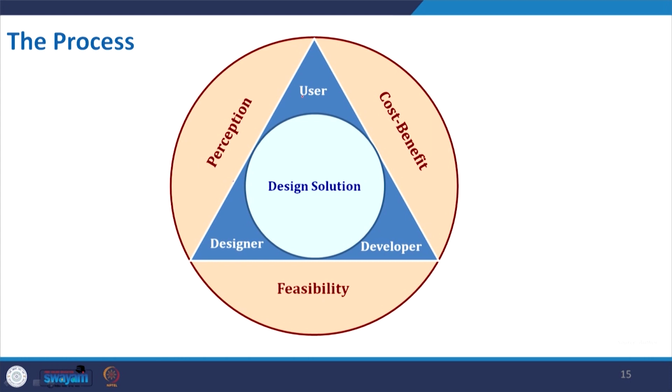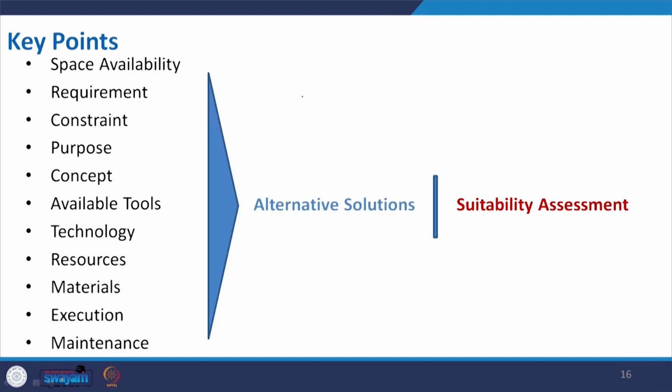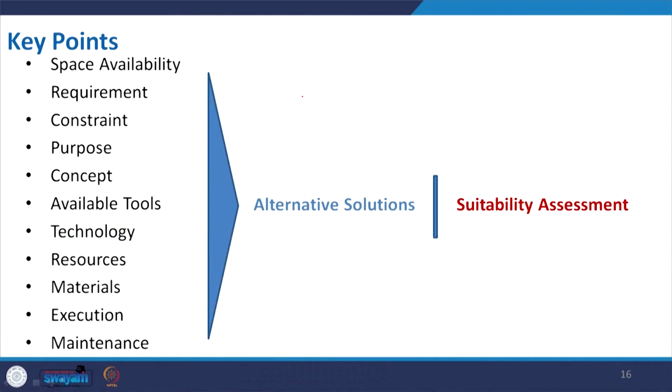And during that design, it includes the architect, structural designer, many other designers and engineers, so that it can be done in a comprehensive manner to give the outcome. Some key points that I want to highlight in this lecture, and we will go into detail in our coming lectures: we have to decide upon the structural form, the space that is available, the requirements given by the client, and the different constraints, such as whether your structure is to be built in an earthquake prone area or in a flat lowland area.